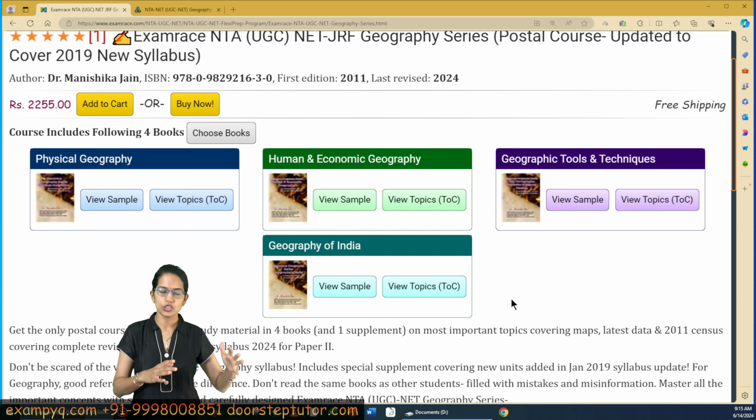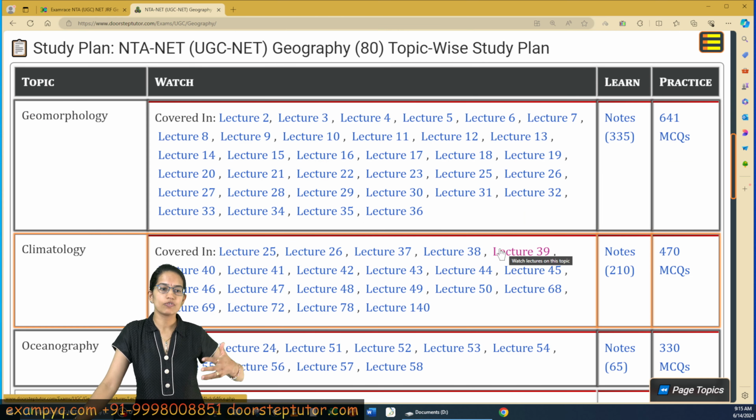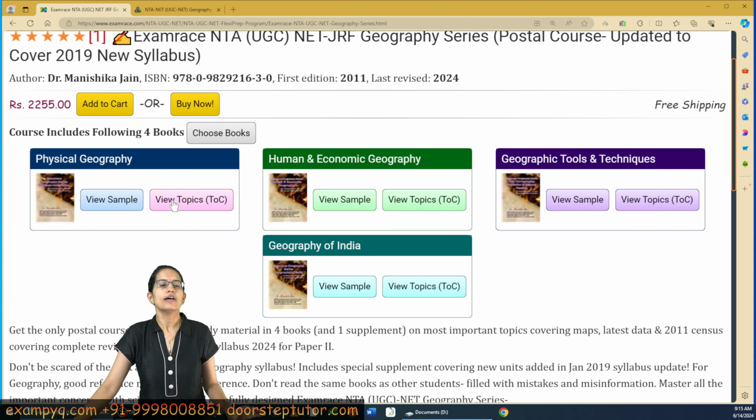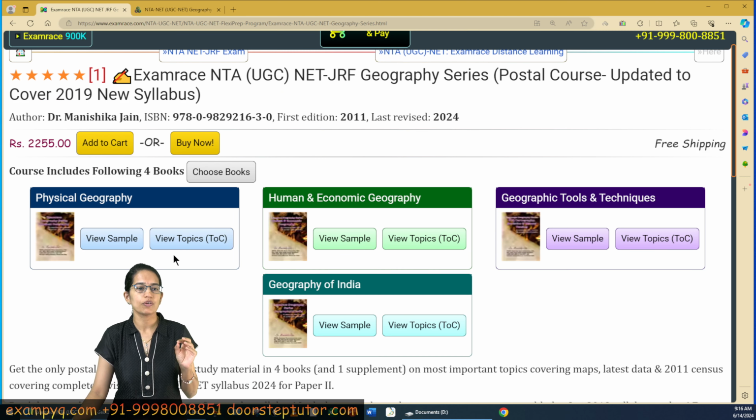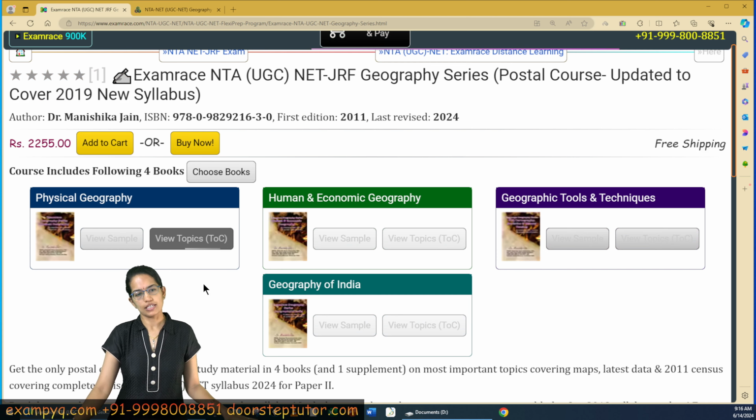But for physical geography, cartography and GIS, if you go through the lectures that we have covered, that would give you a starting point to understand the concepts well. For the remaining ones, you can simply go through the study material and complete it. In this section, we would focus specifically on the important topics from physical geography today.